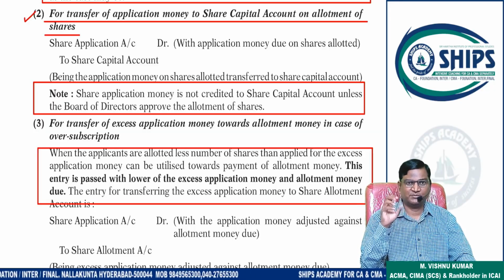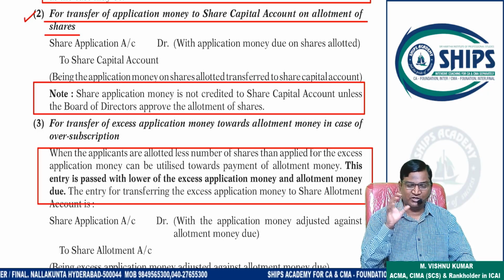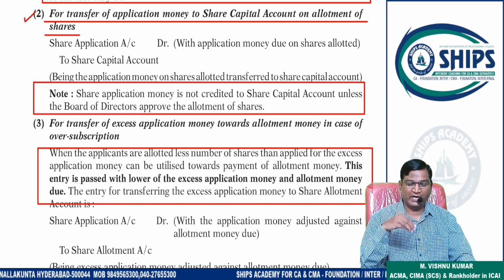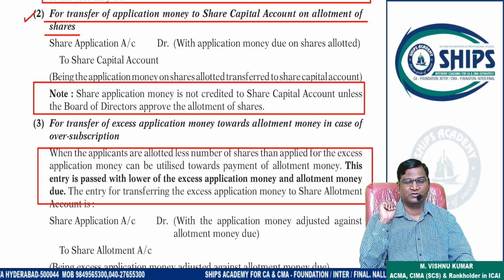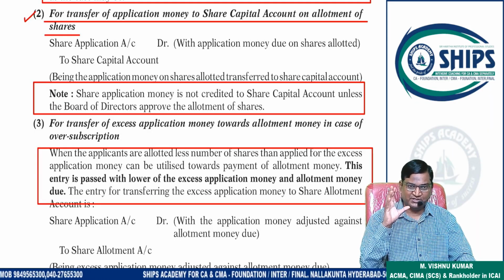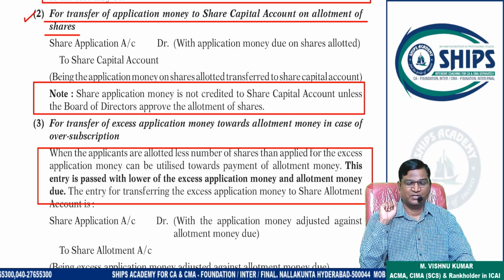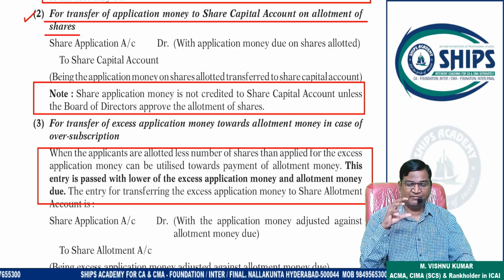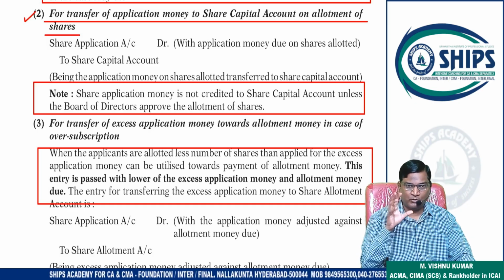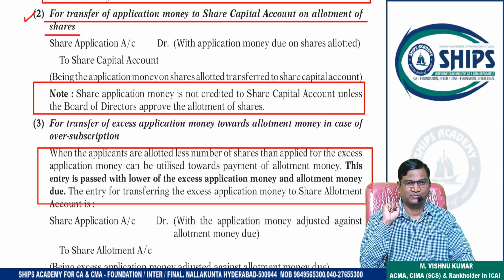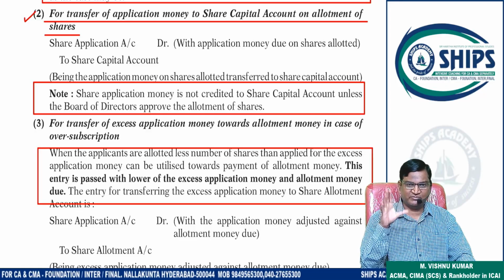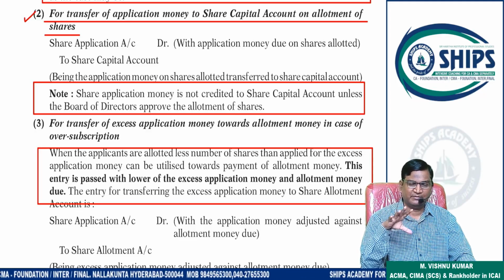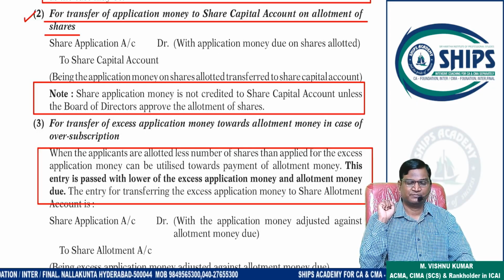In case of oversubscription, in what way will the company decide to allot the shares? That is very important. Generally the company will allot the shares on a pro rata basis. In some cases, first come first served basis is also used, but mostly pro rata basis is used.